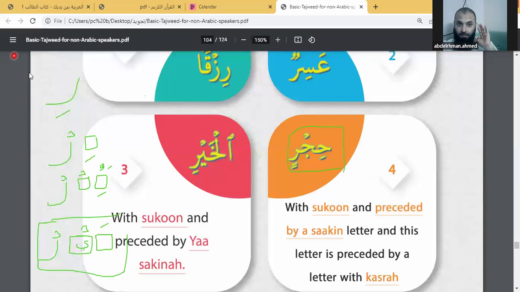I'll give you another example: Bayr. Ba, Ya Sukoon, and Ra Sukoon. Bayr. This is also light. How about if the previous letter here was Dhamma? No, make it heavy. If the previous letter is not Ya, another letter with Sukoon, make it also heavy. I hope, inshallah, this was clear.